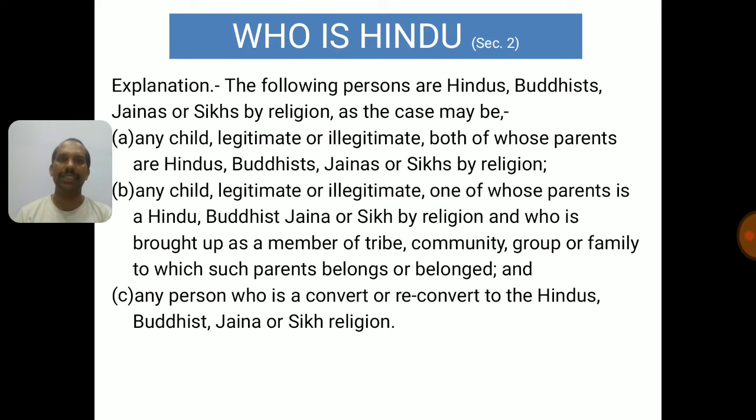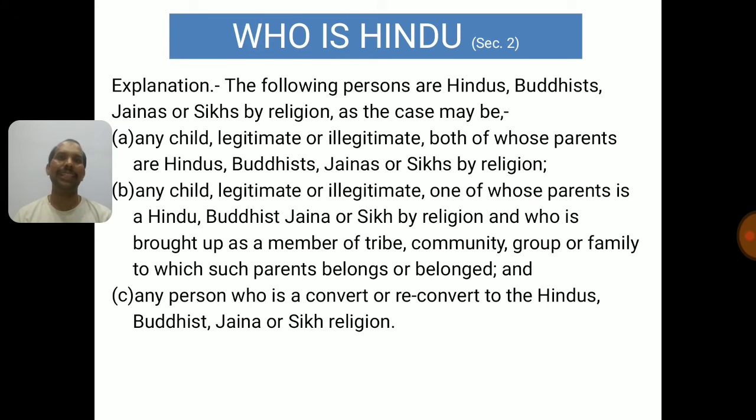So here any child who is coming from parents that are Hindus or Buddhists or Jains or Sikhs is considered as Hindu, and here there is reference to both legitimate or illegitimate relationship of two people. It's not really required that there should be a legitimate relationship. If there is an illegitimate relationship between two Hindus and there is a birth of a child, that child will become a Hindu by birth.